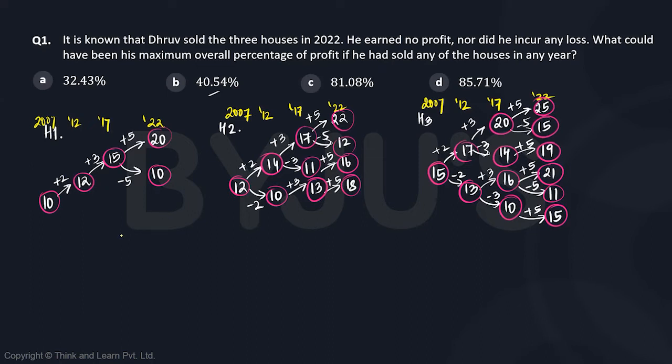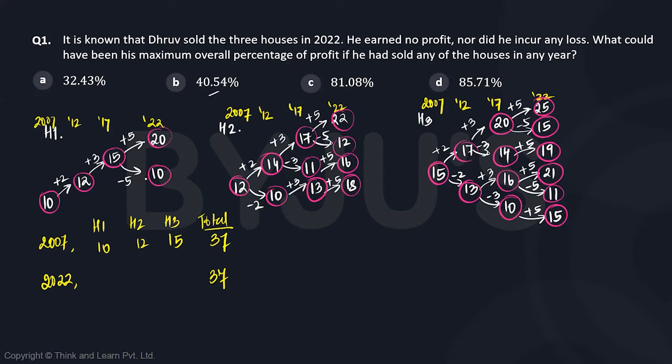So that means the sum of the prices in 2022 for the three houses must be the same as the sum of the prices of the houses in the year 2007. So in the year 2007, the prices for house 1, house 2, and house 3 were 10, 12, and 15, which means the total was 37. So in the year 2022, the sum of the prices of the three houses should be 37 again.